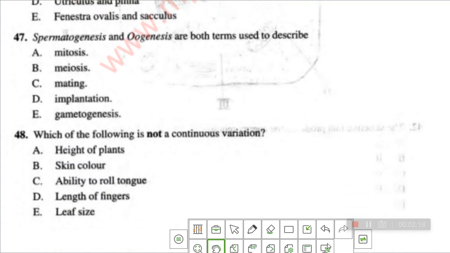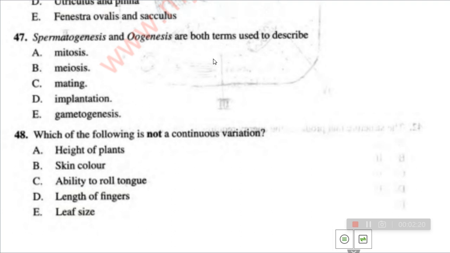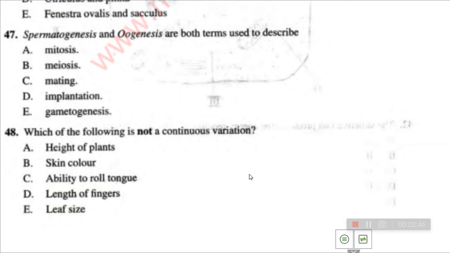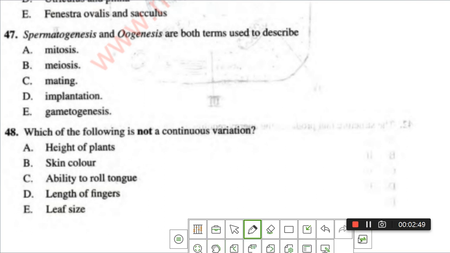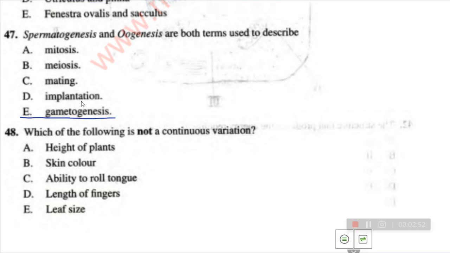So spermatogenesis and oogenesis are both terms used to describe. So spermatogenesis is the production of spermatozoa. Oogenesis is the production of the egg cell. So they are both terms used to describe option A, mitosis, option B, meiosis, option C, mating, option D, implantation. So option E is gametogenesis. So our answer is option E, because gametogenesis is the production of gametes, and gametes can be spermatozoa or egg cell. So that's our answer. Our answer is option E.